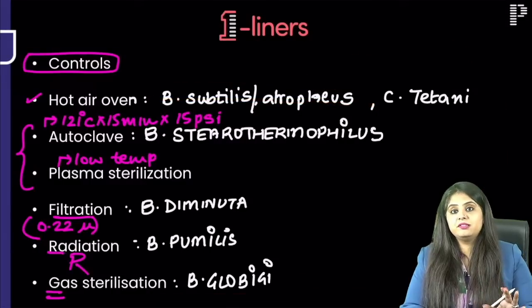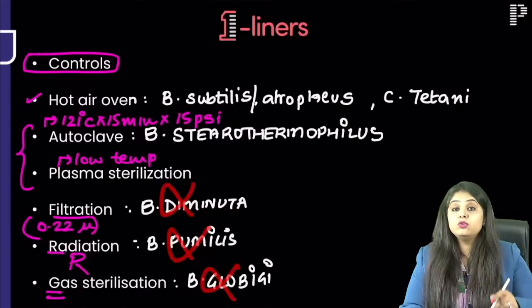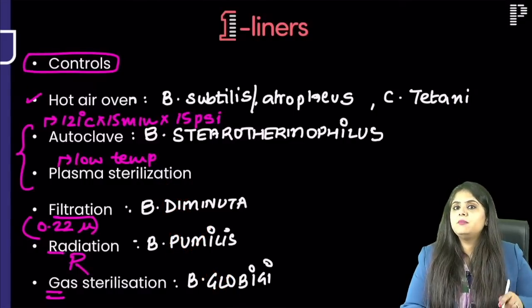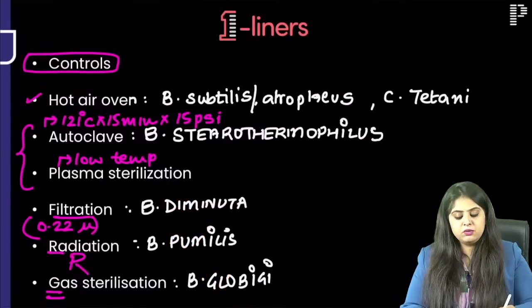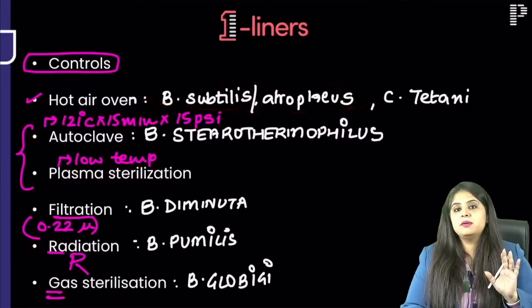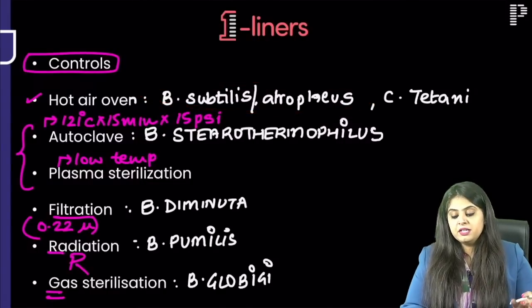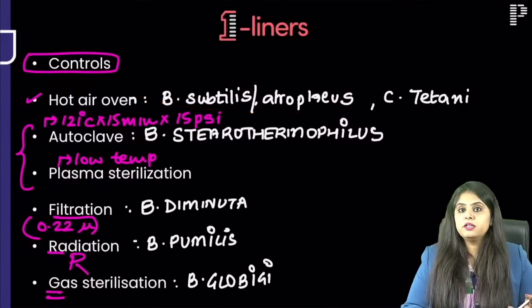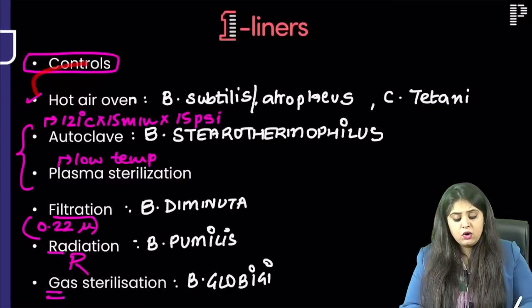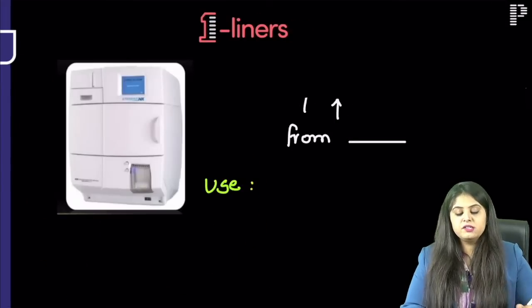So my take home message is, if at any point of time you don't find your answer in the exam, the single next best answer that you can mark, that hoga to isi family member mein se. The next best answer is going to be Bacillus subtilis or atrophaeus. So now, on the basis of these options, can you tell me what is this machine?